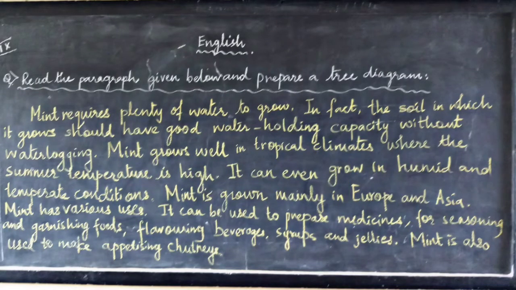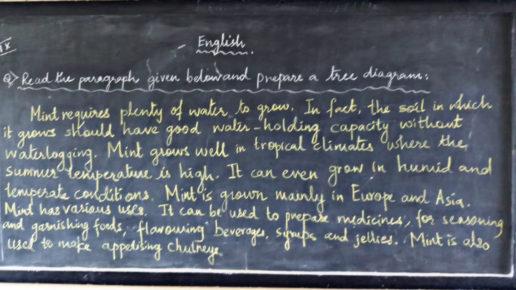Today, the topic which I have chosen for you is from writing skills, that is, information transfer from a paragraph into a tree diagram. I have written a paragraph on the blackboard for you, which I'm going to read out to you. Just see and listen to it carefully and try to understand. The paragraph is about mint. The question is, read the paragraph given below and prepare a tree diagram. This question will come to you for 5 marks for writing skills. I am reading the paragraph for you.